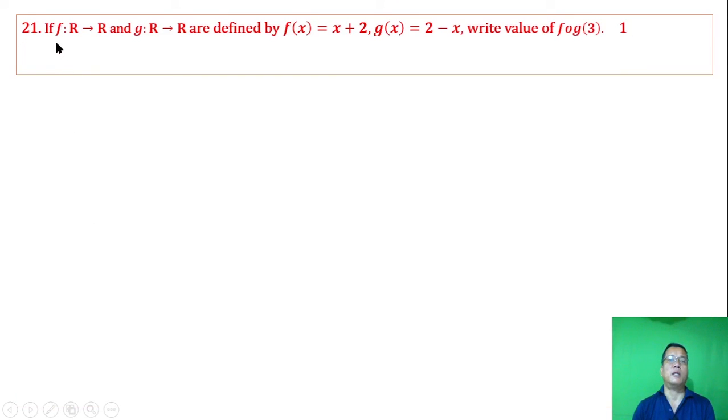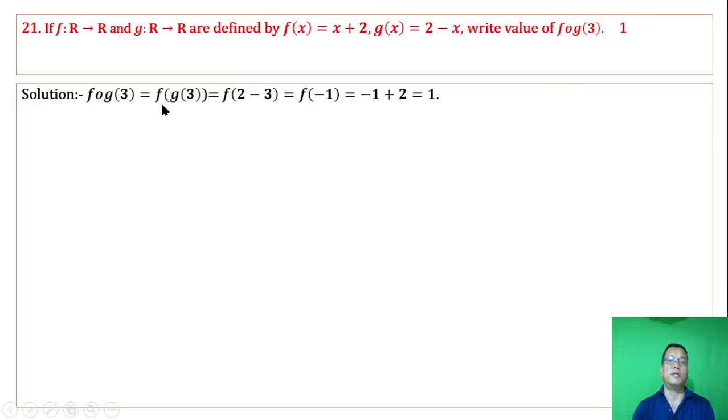If f is a function from R to R and g is a function from Z to Z defined by f of x is x plus 2, g of x is 2 minus x, write the value of f of g of 3. f of g of 3 is equal to f of 2 minus 3, which is f of minus 1. f of minus 1 is minus 1 plus 2, that is 1.